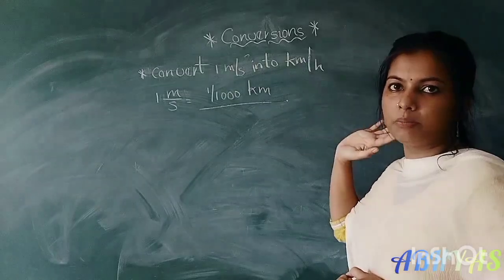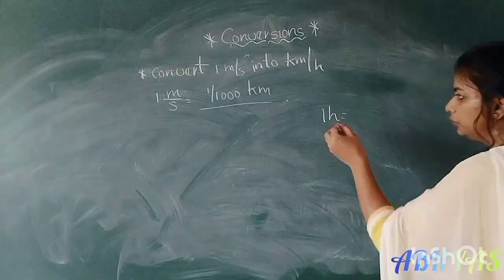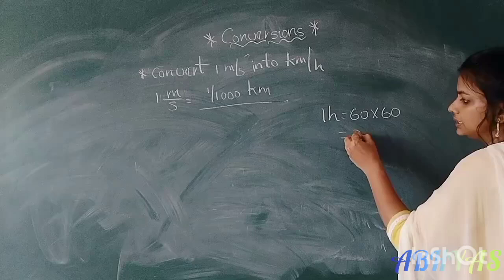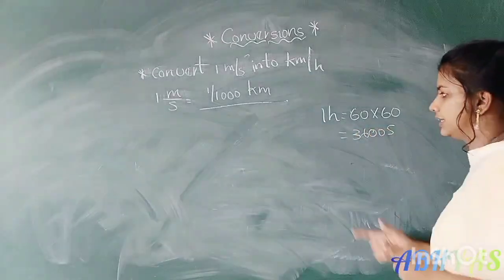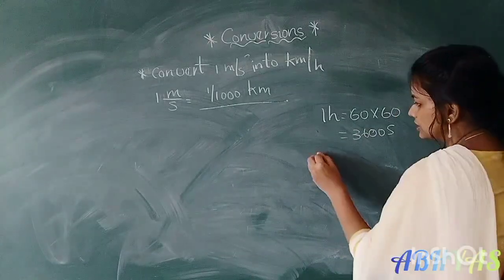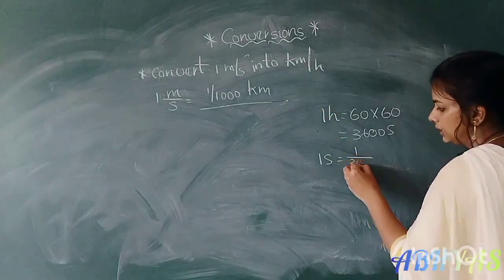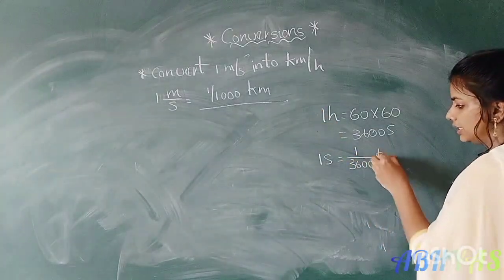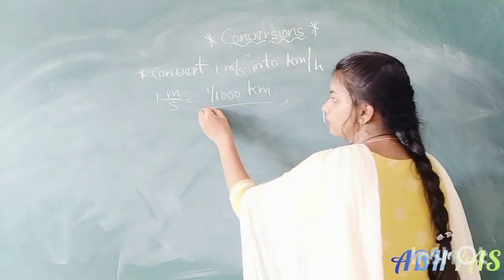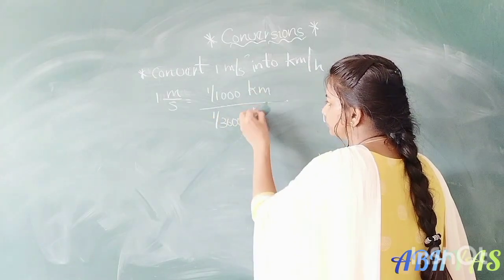Next we have to take the denominator. 1 second equal to how many hours? 1 hour equal to how many seconds? So 1 hour equal to how many minutes? 60 minutes into 60 seconds, that means 3600 seconds. 1 hour equal to 3600 seconds, right? Then 1 second, the 3600 will go that side, 1 by 3600 hours, right? So this we have to place here. 1 second equal to 1 by 3600 hours.